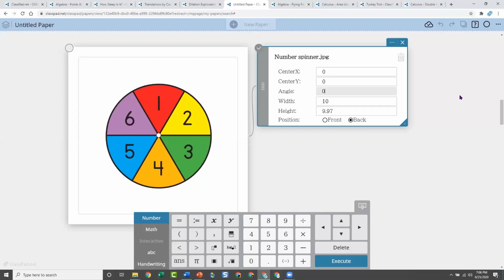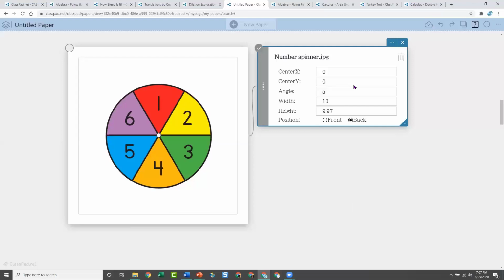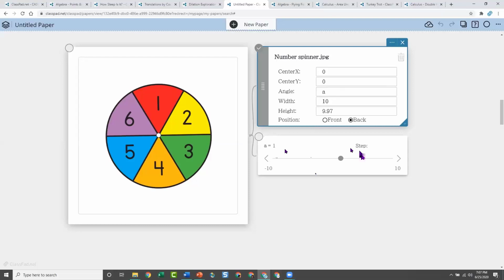And this is where it's really cool in ClassPad. You can use variables, letters to change things. So instead of 0, I'm going to make this have an angle of A. And A is a variable, so the minute I put in a variable, what happens is it creates a slider. And so now I can move this image because I put in a variable that creates a slider that moves it.